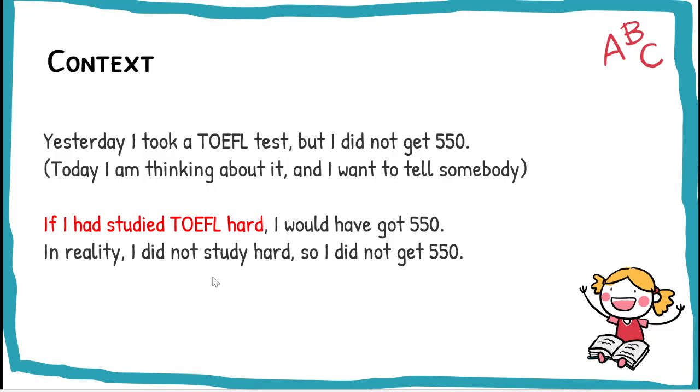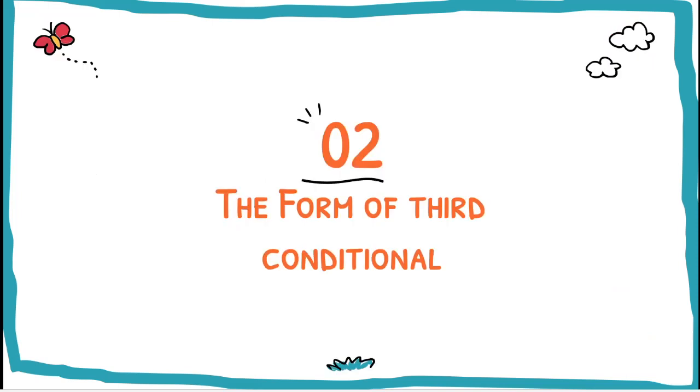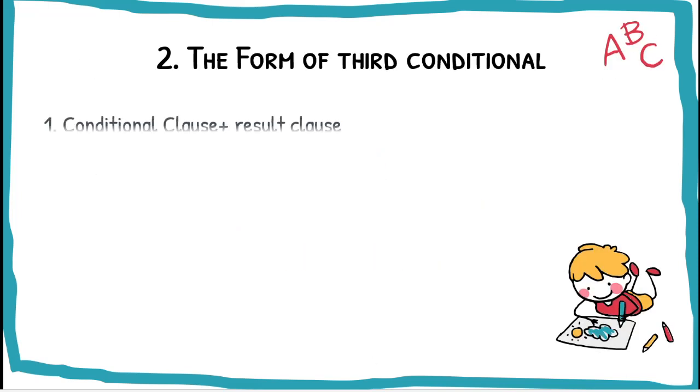We can say this is a regret from me. I actually imagine or expect a different reality, but it's impossible to happen. That's why we call it third conditional. Okay? Or past conditional. Let's look at the form of third conditional.